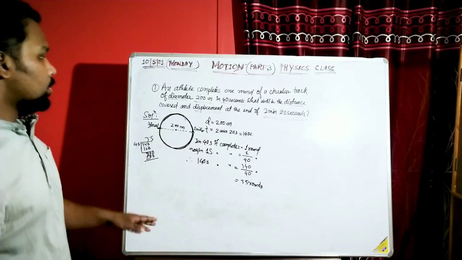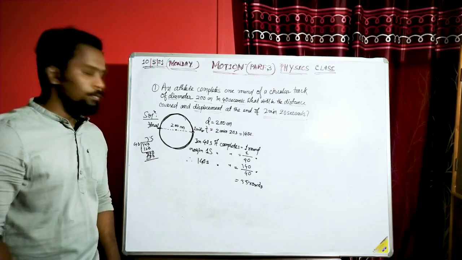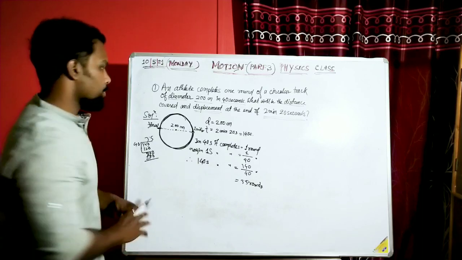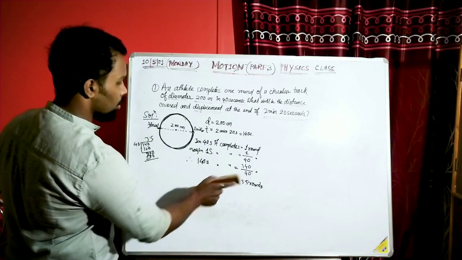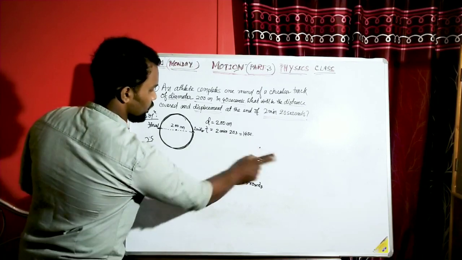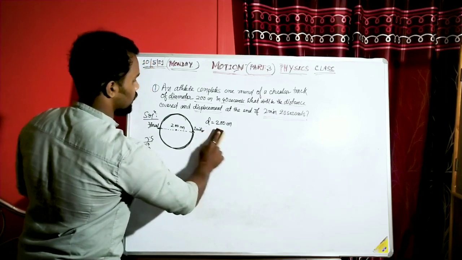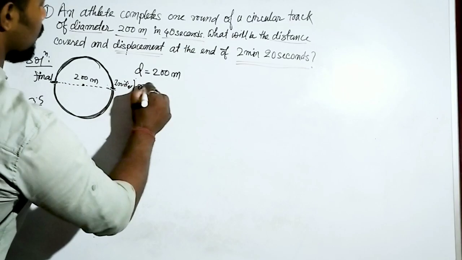Now first you should write this down. I hope you have written it down. Now we'll erase this part. What have we got? We have got 3.5 rounds.